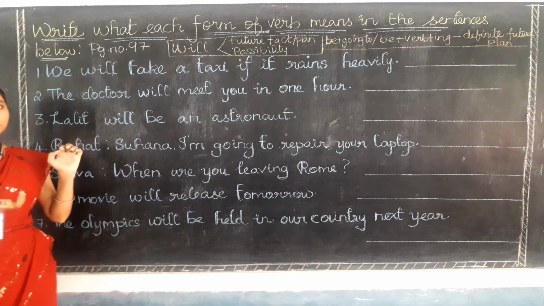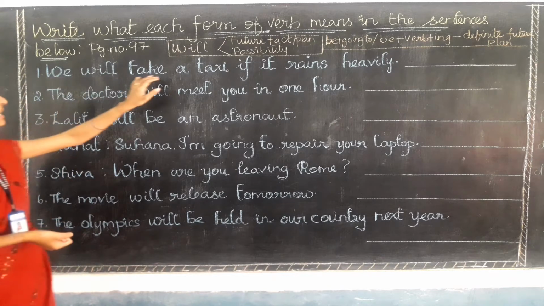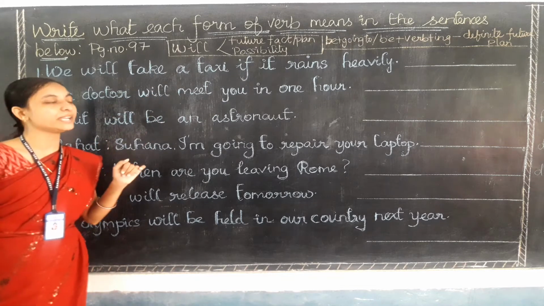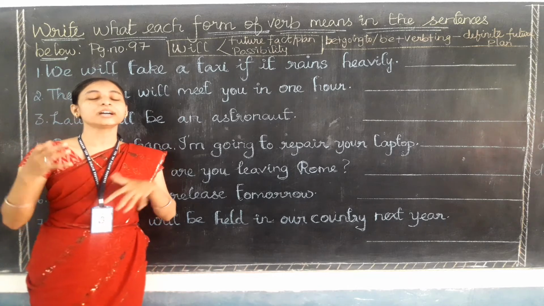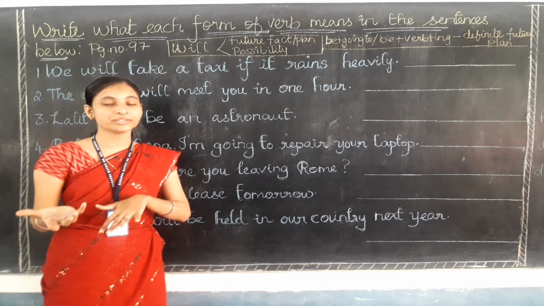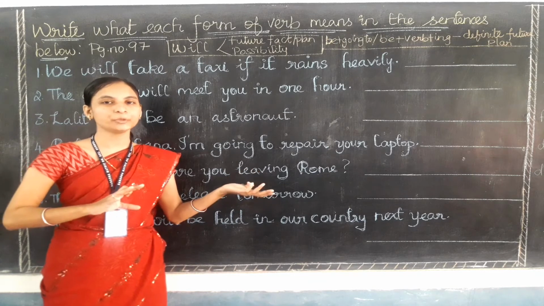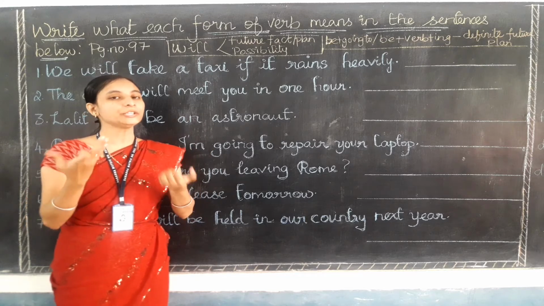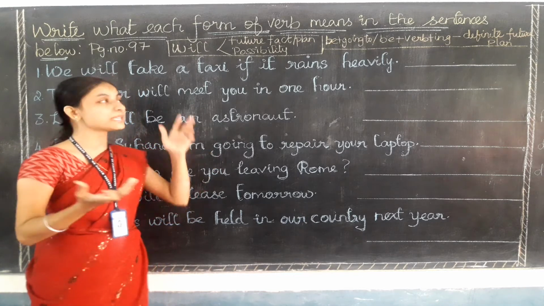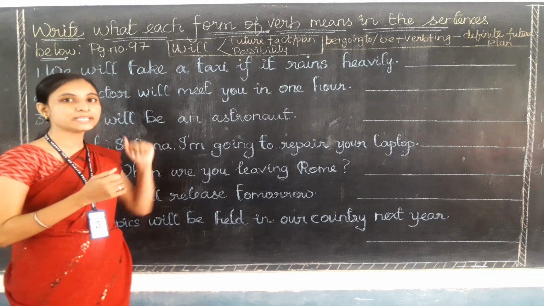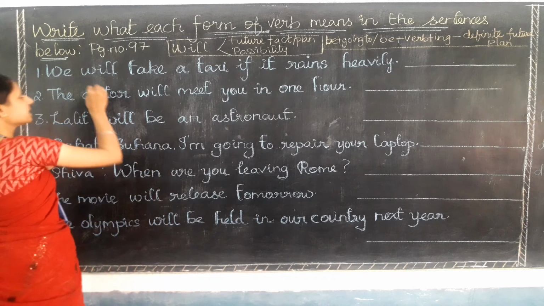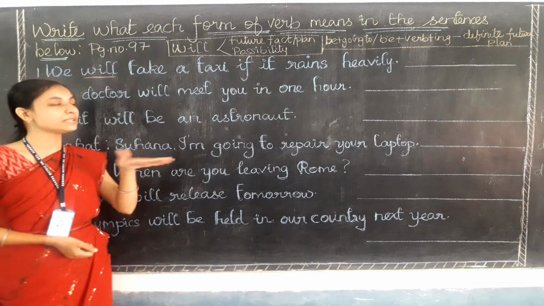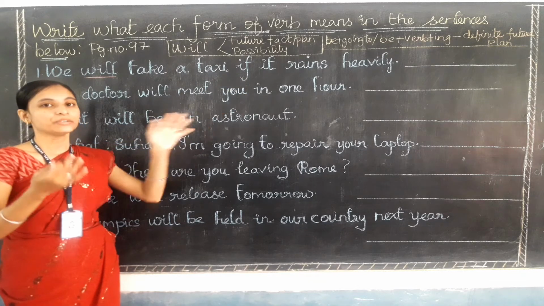So let me read out the first question for you, that is: We will take a taxi if it rains heavily. We will take a taxi if it rains heavily. It means, if it rains heavily, we will take a taxi and go. This is the Tamil translation for this first sentence. So can you tell me which future verb is available? Which future verb is present in the first sentence? Yes, that is will. Here will represents the future tense. It means that if it rains, only then we will take a taxi.